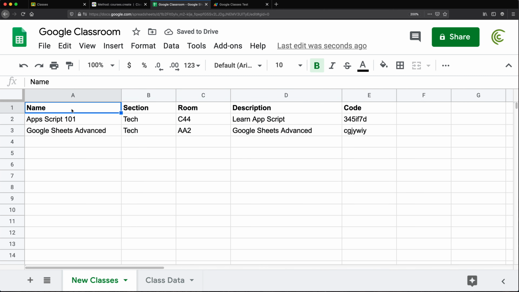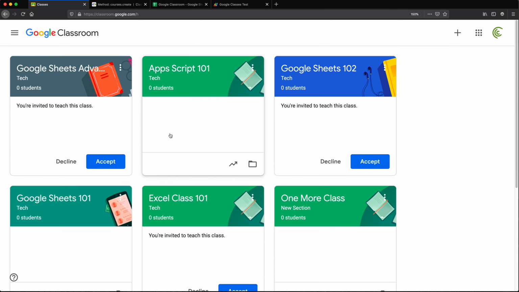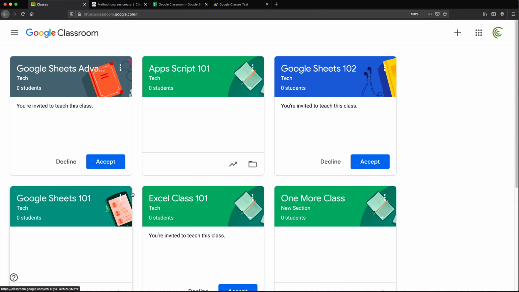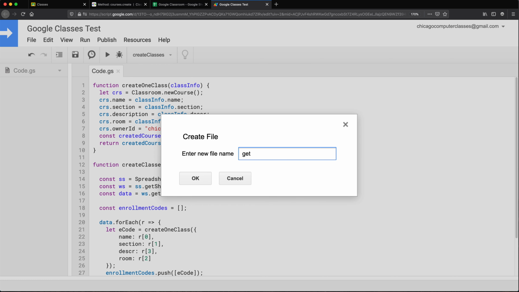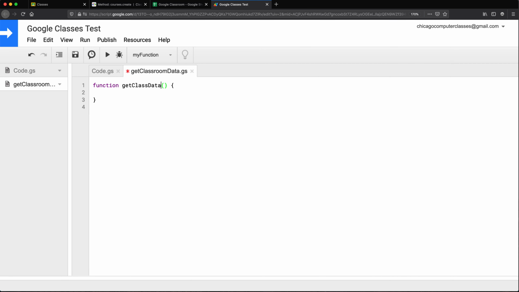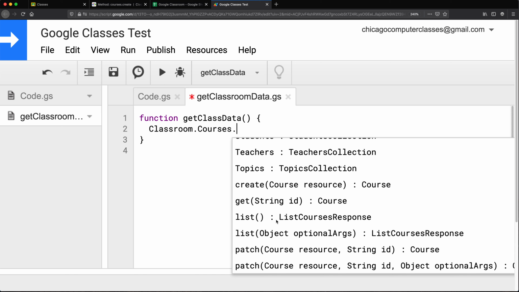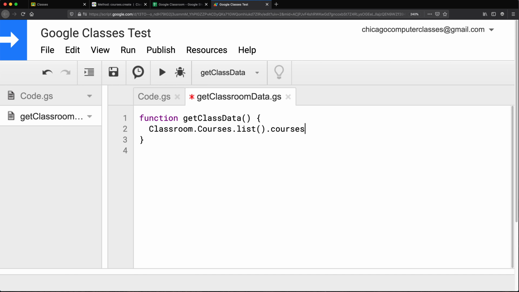And I'm just going to copy paste the same columns over. And let's now try to go read all these classes we have and put it in the spreadsheet over here. Now, I'm not sure if we have to accept it to read it or not, so we're going to find out in a second, I guess. So to keep this clean, let's just make a new script file. And we're going to take that classroom object again, and courses, I guess list. So that should give us courses, I guess.